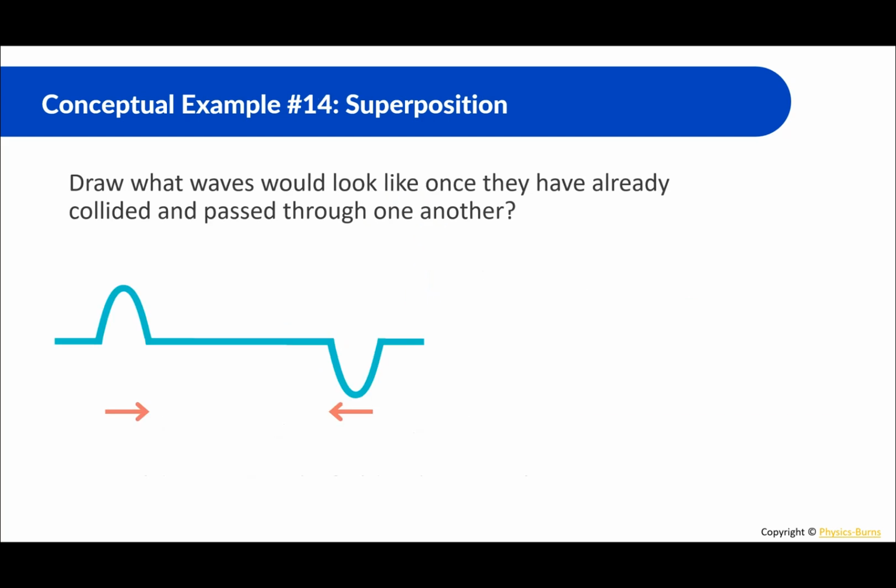All right, draw what the waves would look like once they have collided and passed through one another. Okay, so this, like that. When they've gone through each other, remember it's pretty much unaffected. It's almost like nothing happened. They just go completely through each other. So it should look like that.